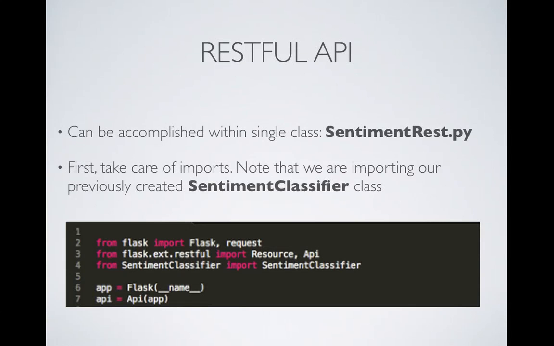So, to build a RESTful API, in class we covered how to do it in Java. I was interested to pursue this to see what the Python approach was. I thought it was fairly simple. You can do it with a single class, sentimentrest.py. So again, I'll run through my code very quickly with you here. First, you take care of the imports, and see that we're importing the class that we just created, the sentiment classifier class.